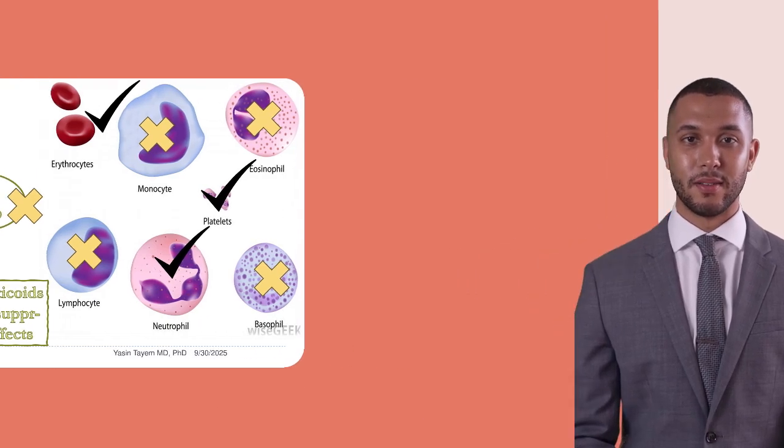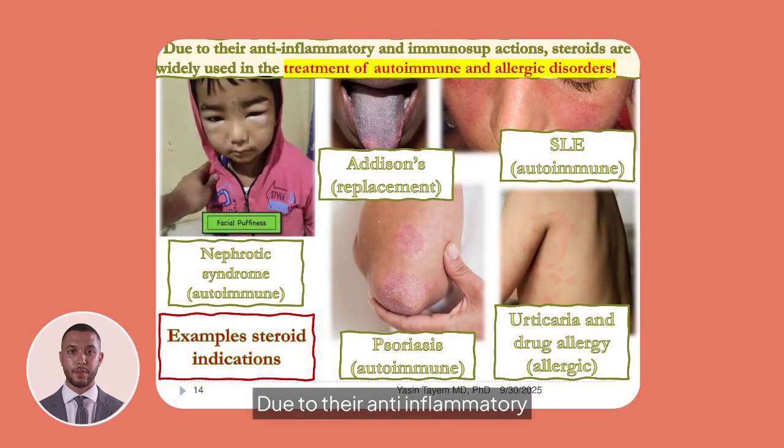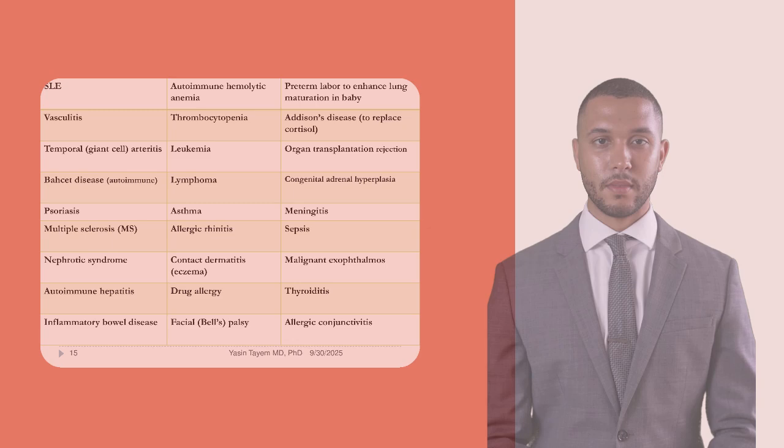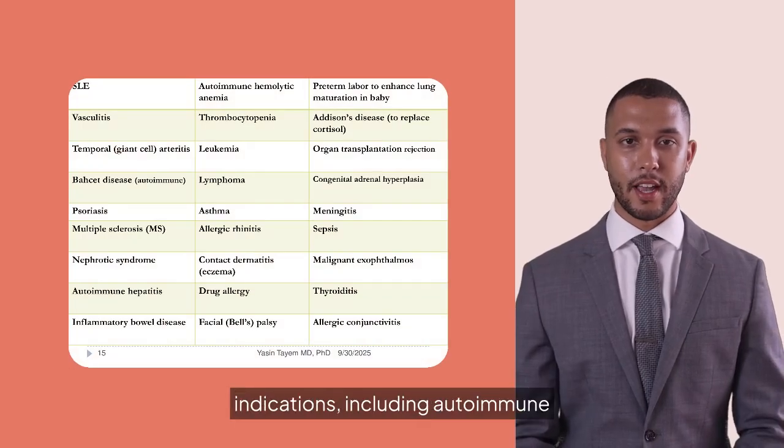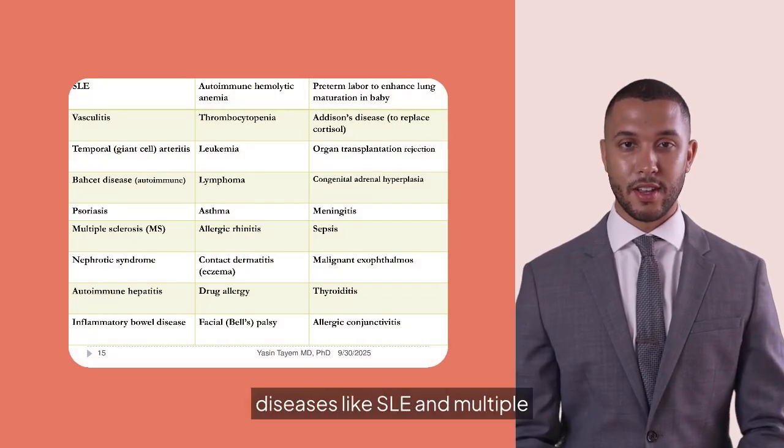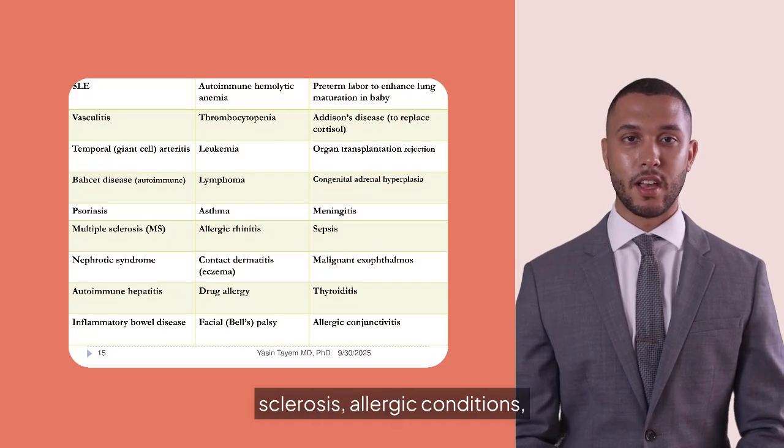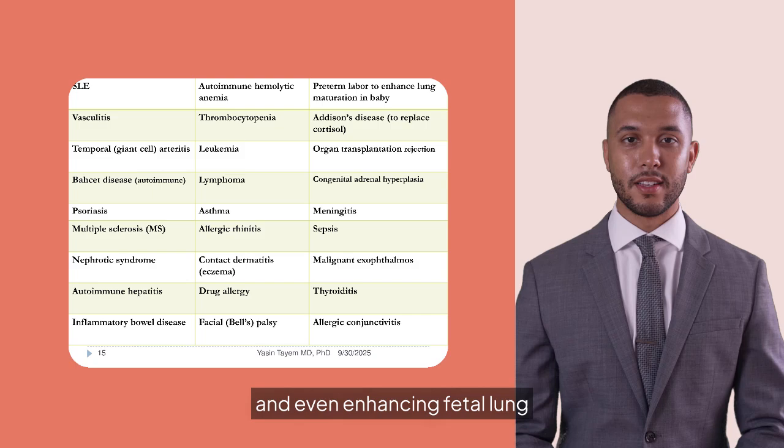inflammatory conditions. Due to their anti-inflammatory and immunosuppressive properties, steroids are widely used in treating autoimmune and allergic disorders such as SLE, psoriasis, and nephrotic syndrome. Steroids have diverse clinical indications, including autoimmune diseases like SLE and multiple sclerosis, allergic conditions, and even enhancing fetal lung